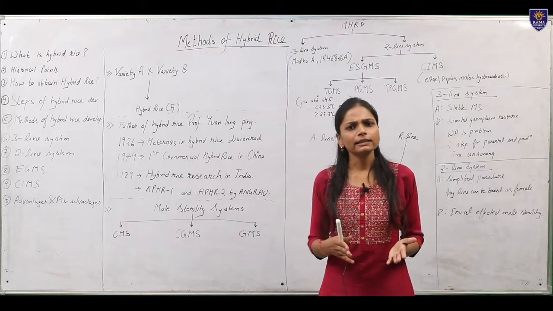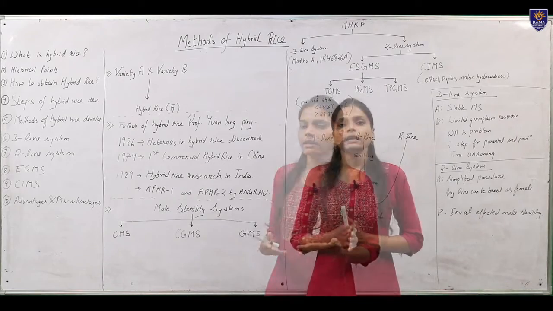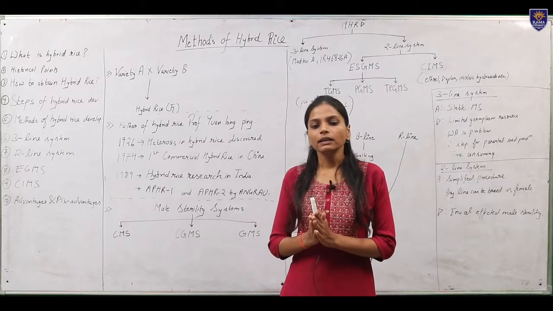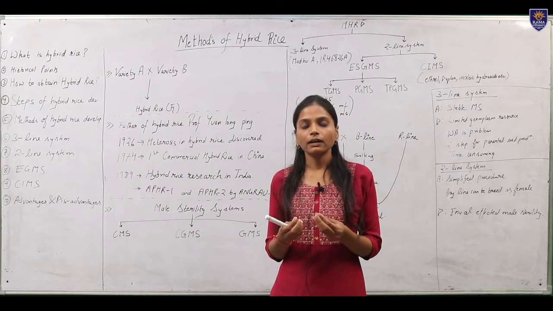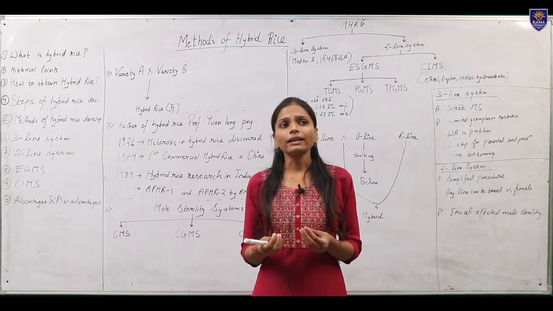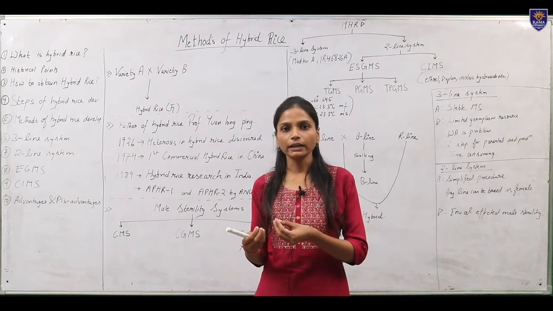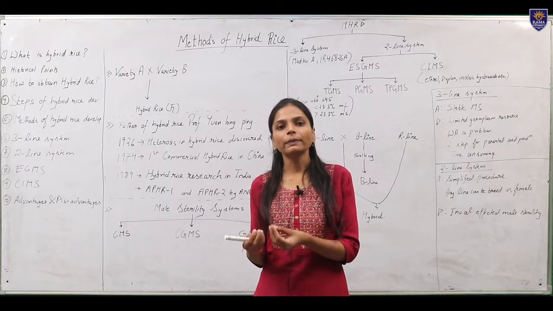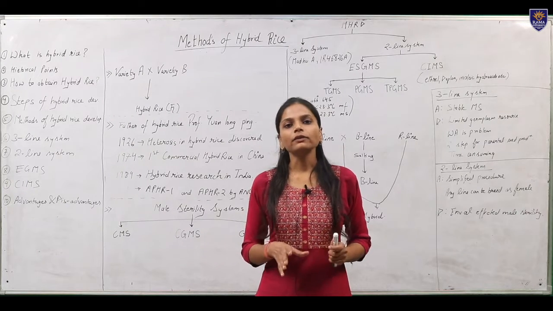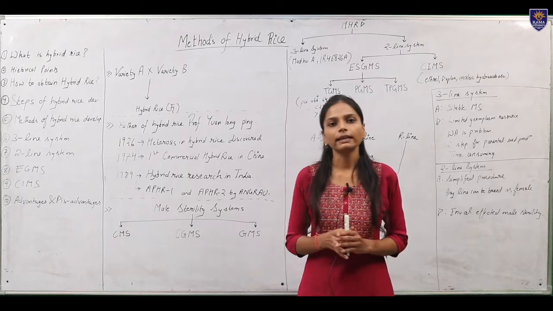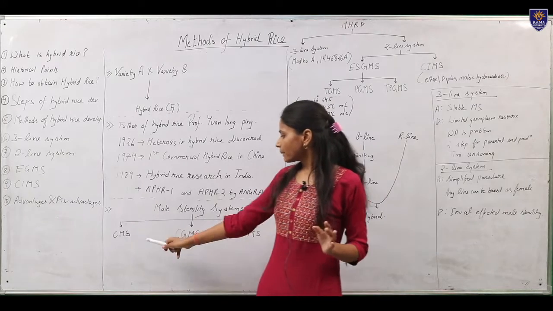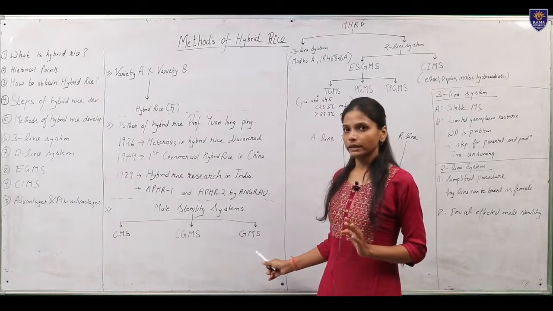Now the question arises, what is male sterility? Male sterility is nothing but the unviability of the pollen, or it is a condition in which the pollen is unable to fertilize or germinate. So there is a problem in seed setting. The types of male sterility system which are present in rice are CMS, CGMS and GMS.